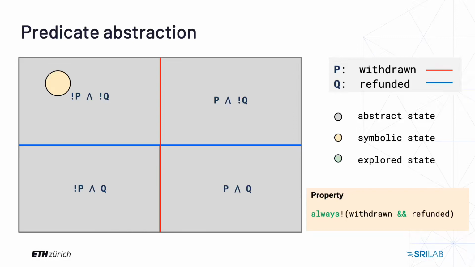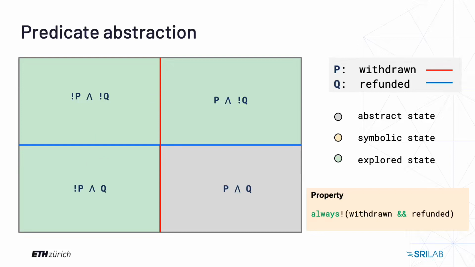The lower circle in the top left corner is the initial state space we get after the constructor execution. Abstraction of the initial state yields us not P and not Q state. From this state, we can discover the P and Q state by executing the refund function. Next, we can discover P and not Q state by executing the withdraw function at the initial abstract state.